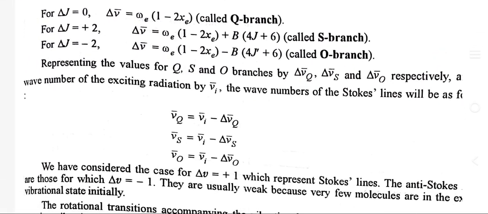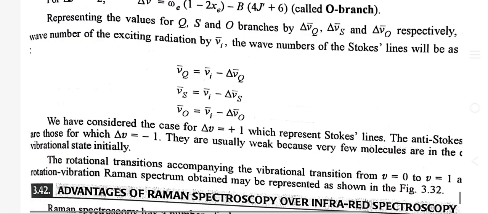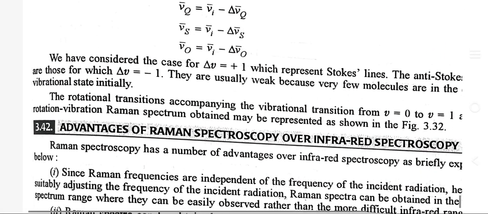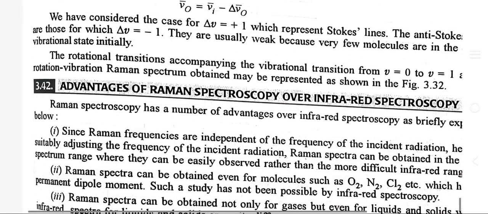Representing the wave number of the exciting radiation by mu I, the wave number of the Stokes lines will be as follows. We have considered the case for delta V equals plus 1, which represents Stokes lines. The anti-Stokes lines are those for which delta V equals minus 1. They are usually weak because very few molecules are in the vibrational excited state initially.